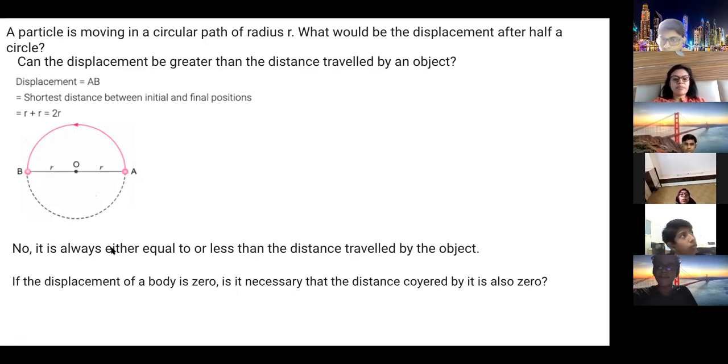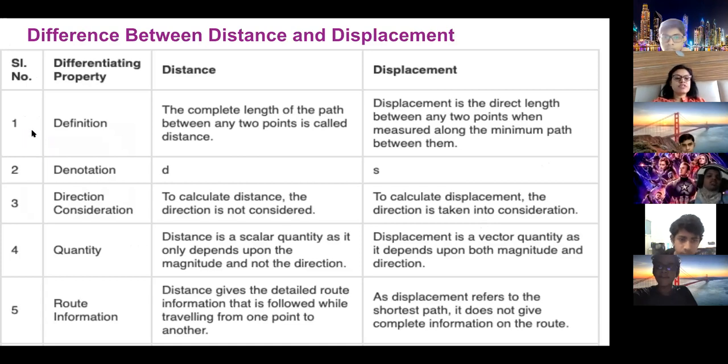No, ma'am. If the displacement is 0, will the distance be 0? No. Distance can never be 0. So this is the difference between distance and displacement. Definition you have already written.